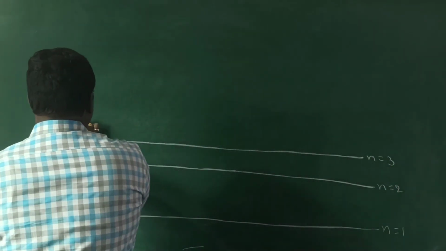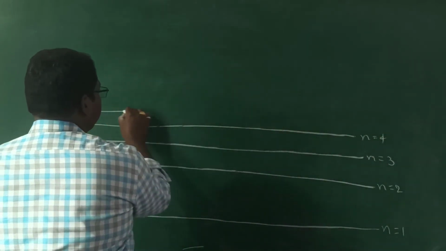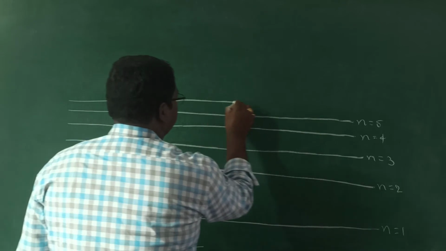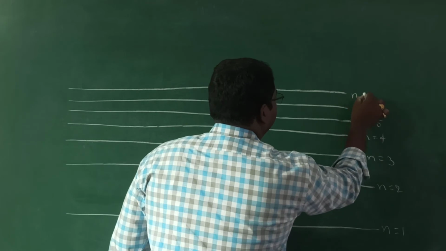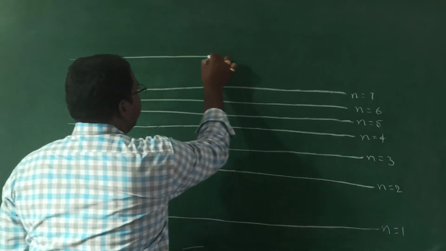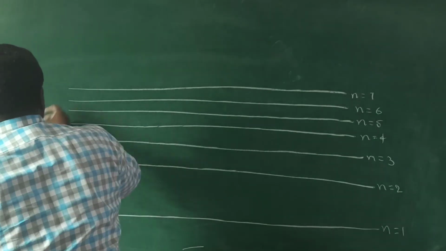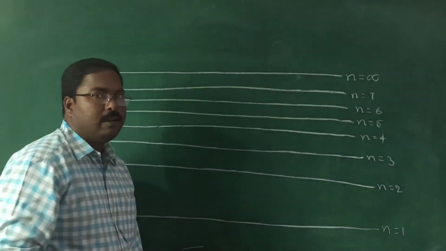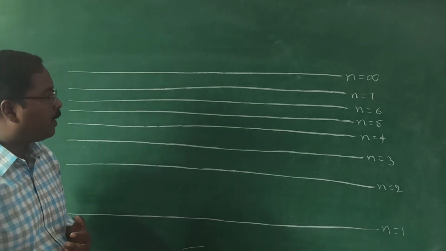Third orbit. Fourth orbit. Fifth. Sixth orbit. Seventh orbit, eighth orbit, ninth orbit, like that, so on. Many are there. So that is why instead of writing all this, I am going to mention it as n equals infinity. Okay? So not only 7 or 8, there are infinite number of orbits.